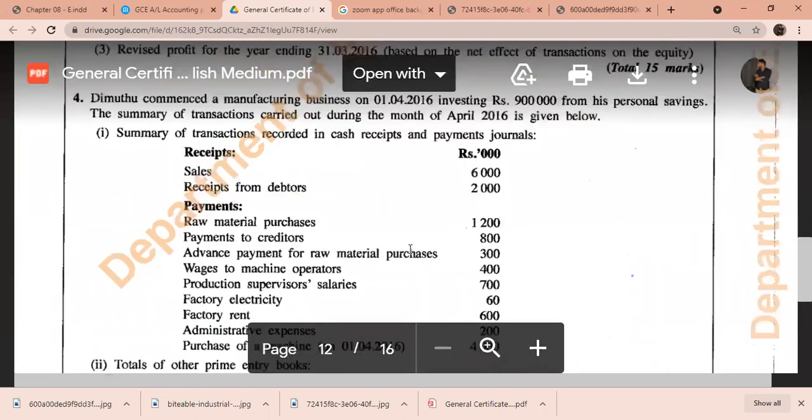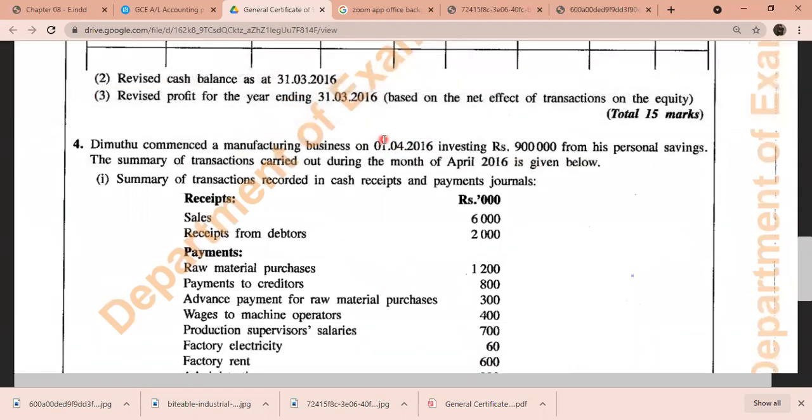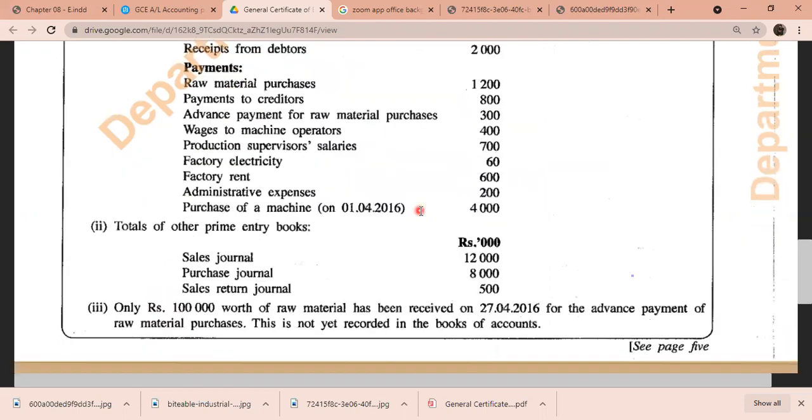If you take for 1 year, it's completely wrong, because the business is also commencing on the 1st of April, and they're asking a 30 days summary, not a 1 year summary, guys. That's the basic thing you guys need to know. When they give dates in exams, be a bit concerned about the dates. Now let's start from the point we have stopped. Now they're asking manufacturing account.